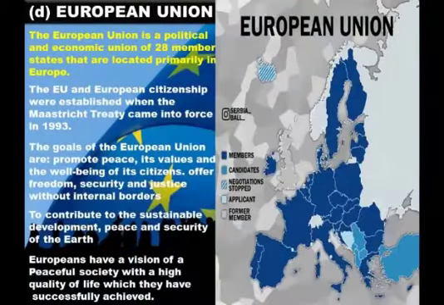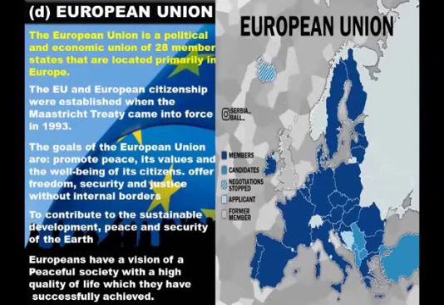Next one, European Union. The association of European nations known as the European Union (EU) is a political and economic union organization that consists of many countries in Europe, with 28 member states that are located primarily in Europe. These are the members of the European Union.